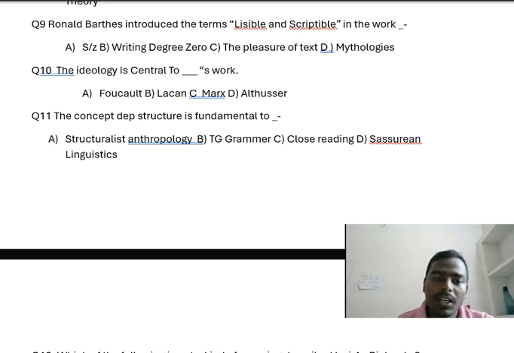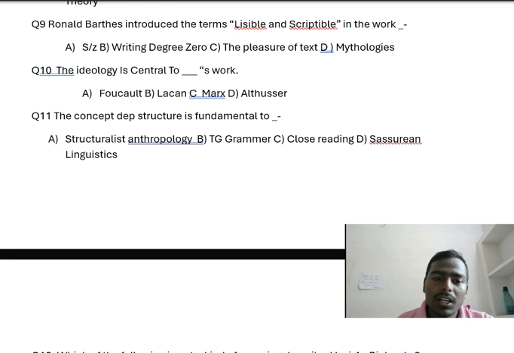Now question number 10. Ideology is central to whose work? Option A, Michel Foucault. Option B, Jacques Lacan. Option C, Karl Marx. And option D, Louis Althusser. So which one is the right answer? The correct answer is Louis Althusser.